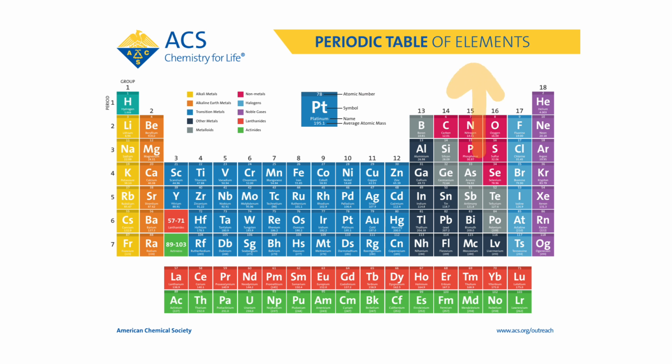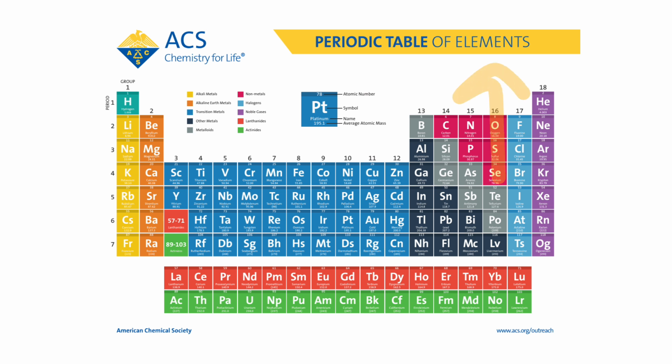Next is nitrogen, phosphorus, arsenic. These have 5 outermost electrons and they need 3 electrons, so they take 3 electrons and form -3. And next is oxygen, sulfur, selenium. All these have 6 outermost electrons and they need 2 more and they form -2.